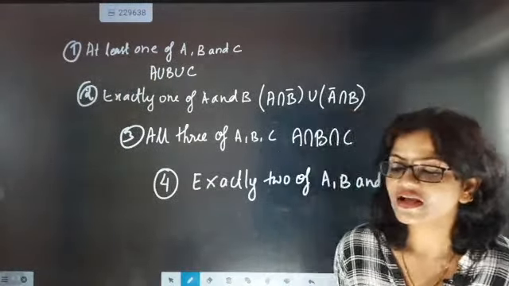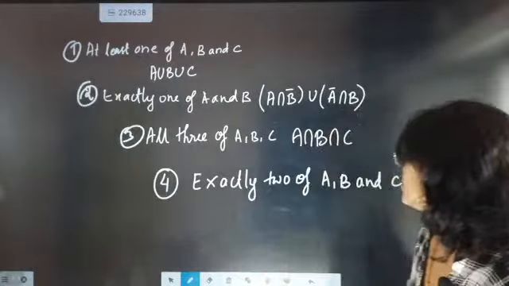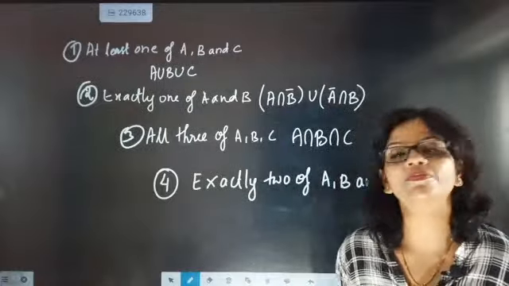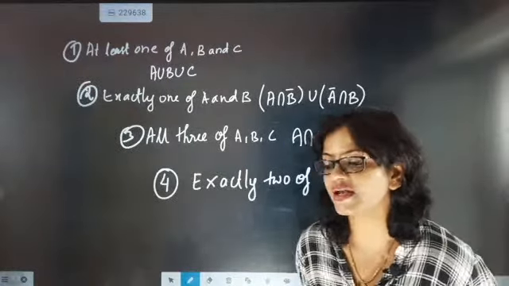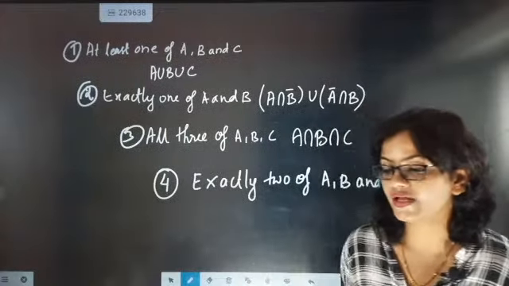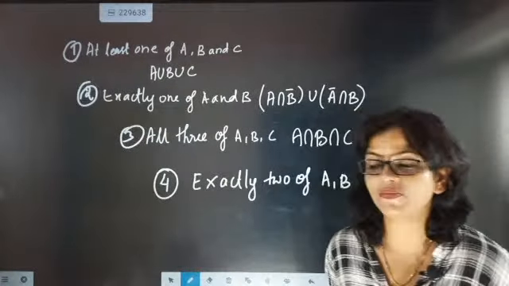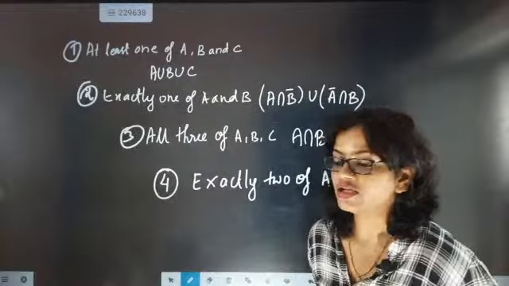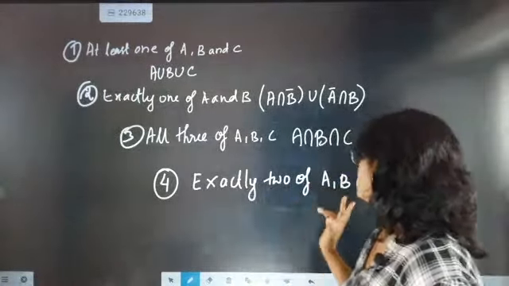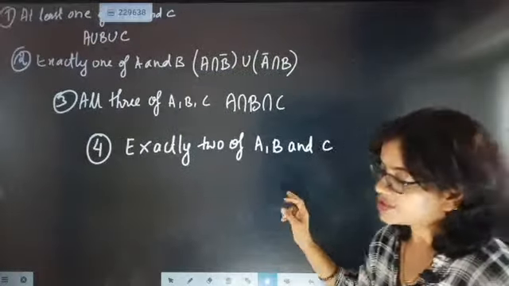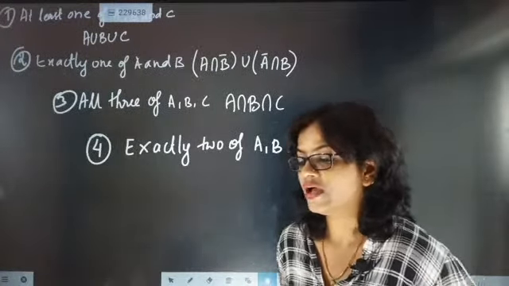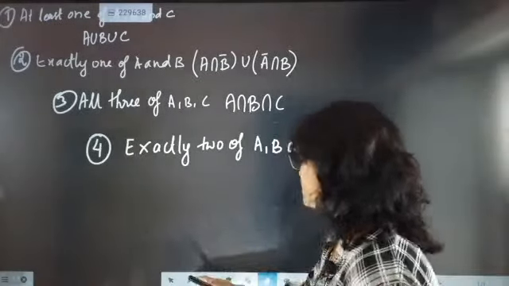Good evening Devansh. Now look here, exactly 2 of A, B and C. When somebody tells you that 3 friends are there, you can take any 2 of them at a time. The third one you cannot take. That is exactly 2 of A, B and C. You can take 2 at a time, but the third one you are not going to take.